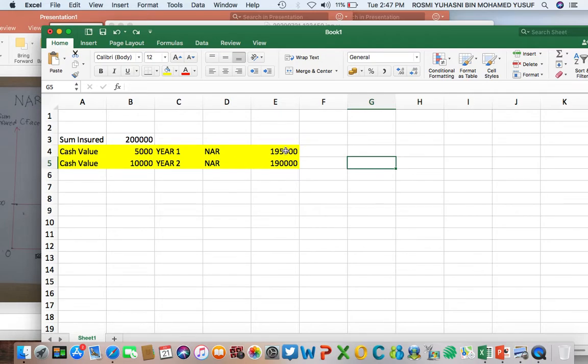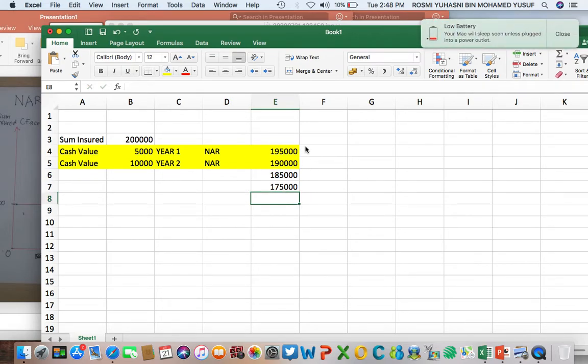So the NAR will keep on decreasing from one year to another. Let's say 185 for year 3, and when it comes to year 4, it reduces more, down to, let's say, 175. So what happens here is, in yearly renewable term, YRT or risk premium basis of reinsurance, the amount reinsured by the insurer is based on a certain portion of the NAR.